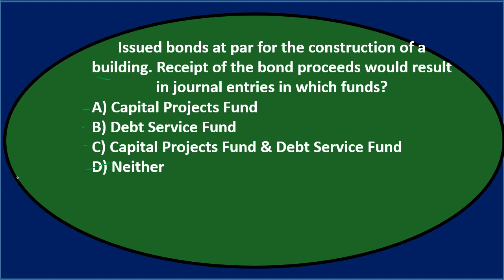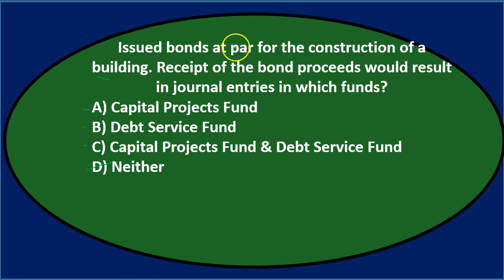Now, this one's a little bit tricky because you would think that if you're issuing bonds, that's debt, and it would go into the debt service fund. However, the debt service fund really tracks the proceeds needed to finance the bond. So when we take the bond out, typically we issue the bond, get the money, and put that into the capital projects fund because that's what we're going to use to spend in order to make the capital project. Why then would we have the debt service fund? That's where we're going to show basically the financing of the debt.